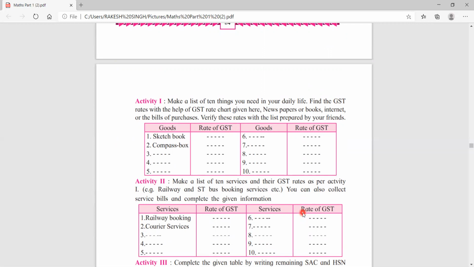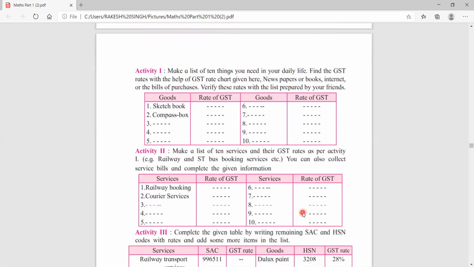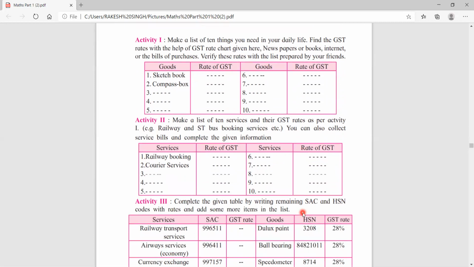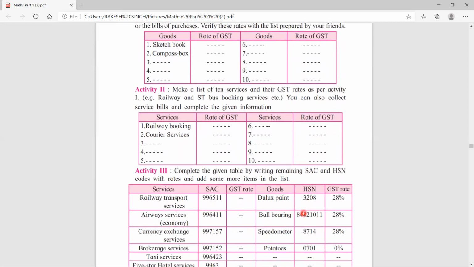Then again goods, there are 10 goods actually, so write down 10 goods and the rate of GST. So this is about the goods. Below they have given the services. So just fill in all these things. This is one type of activity which will clear GST more for you. What is the rate of these goods? What is the rate of this service? How to calculate SGST, how to calculate CGST. This will become clear to you in this table.